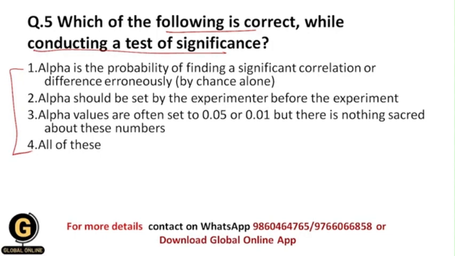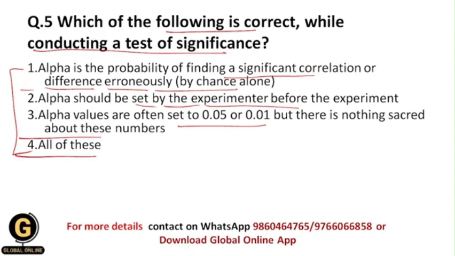Alpha is the probability of finding a significant correlation or difference erroneously by chance alone. Alpha should be set by the experimenter before the experiment. Alpha values are often set to 0.05 or 0.01, but there is nothing sacred about these numbers. All of these.